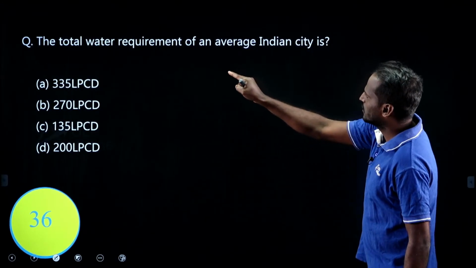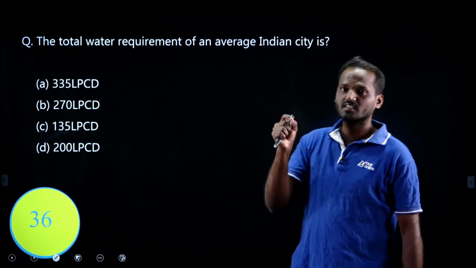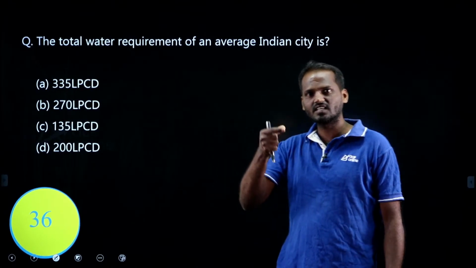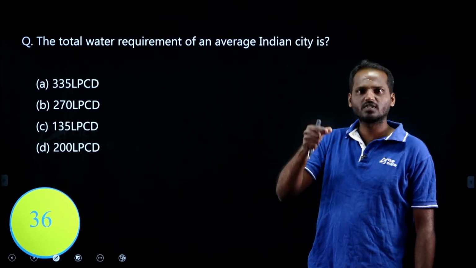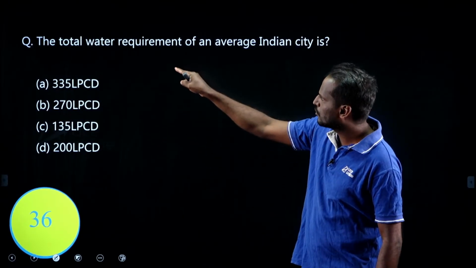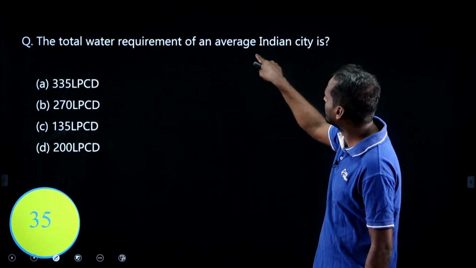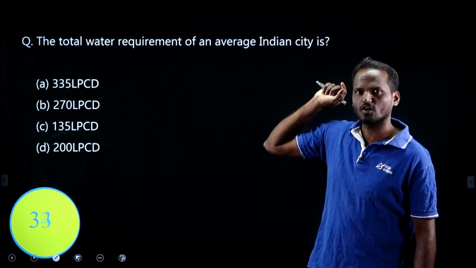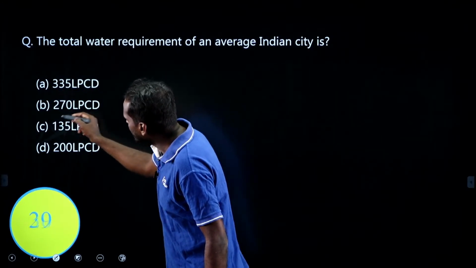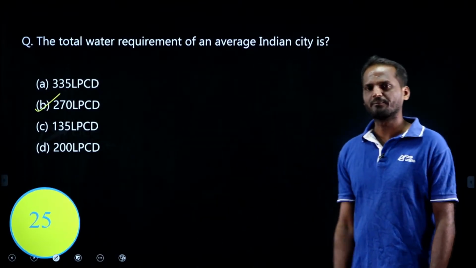Look at this: the total water requirement of an average Indian city. He is asking about the total water requirement by considering domestic, institutional and commercial, industrial demand, public use and losses, all put together. What is the total water requirement of an Indian city? The total is 270, right? Option B is the correct option.